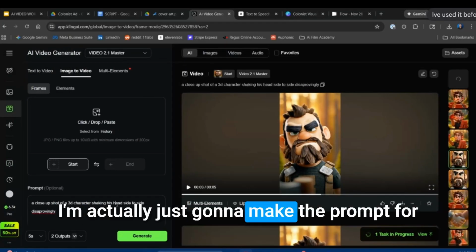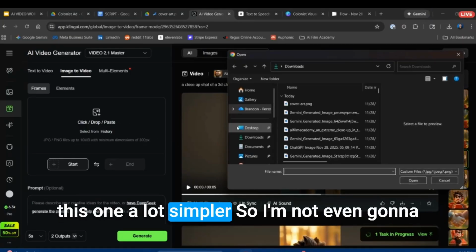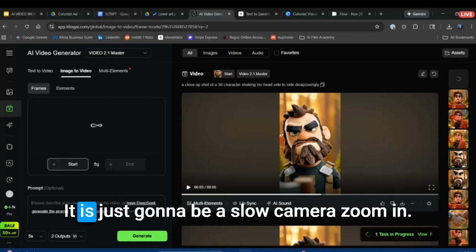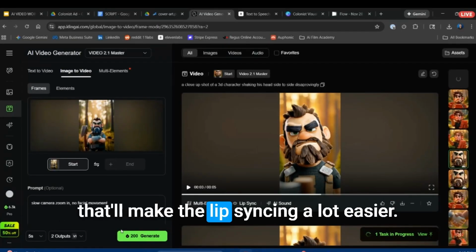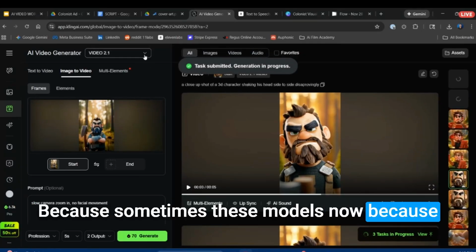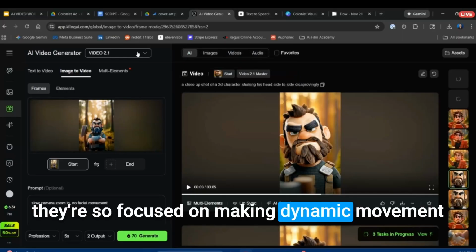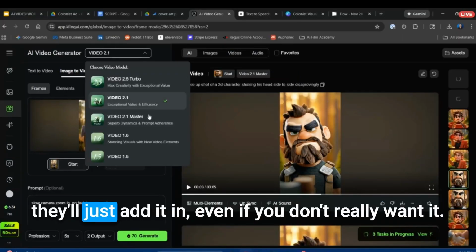I'm actually just going to make the prompt for this one a lot simpler. So I'm not even going to prompt for him to be shaking his head. It's just going to be a slow camera zoom in. That'll make the lip syncing a lot easier. Because sometimes these models now, because they're so focused on making dynamic movement, they'll just add it in, even if you don't really want it.